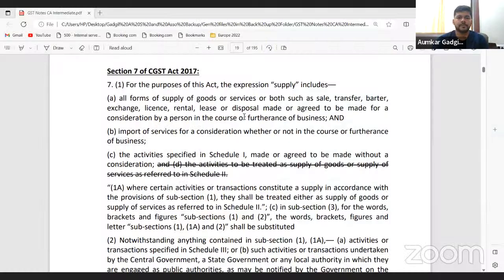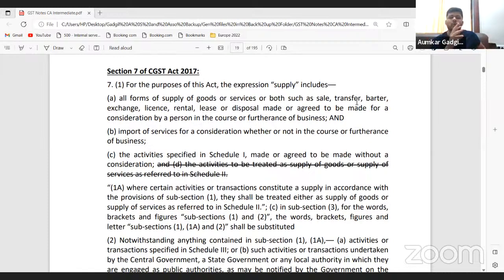Now, let us see next. Now, there are certain terms like license, rental, lease, which are more or less, or rather, we'll first talk about rental and lease for that matter. Now, how renting and leasing are supplies, let us try to understand. In usual circumstances, I'm saying, not every time, because rental and lease, these words are colloquially used in very different ways.